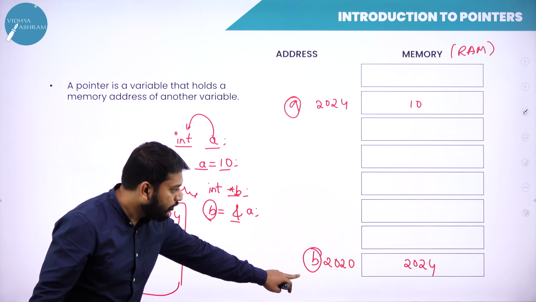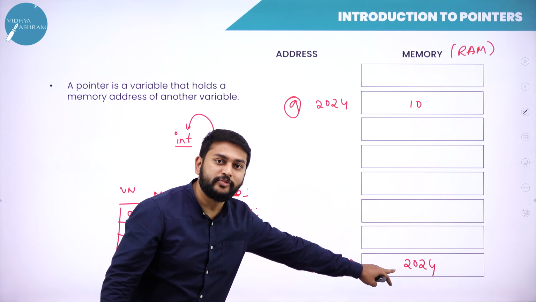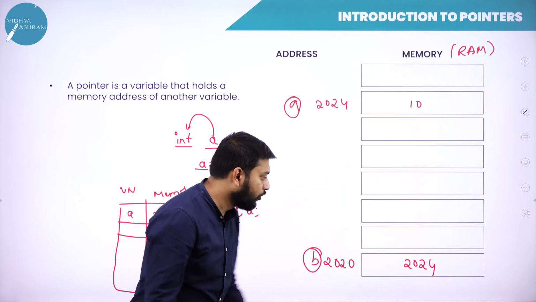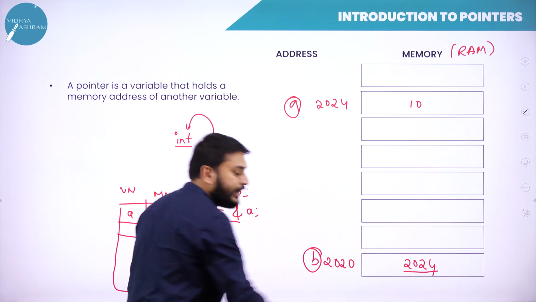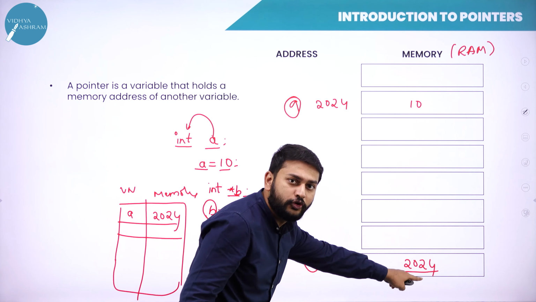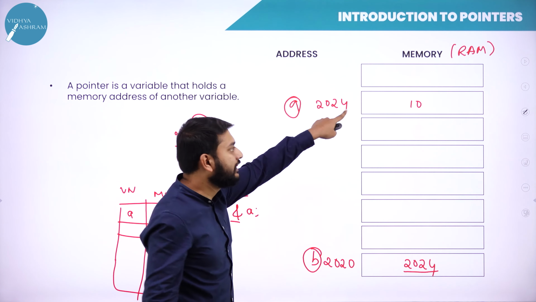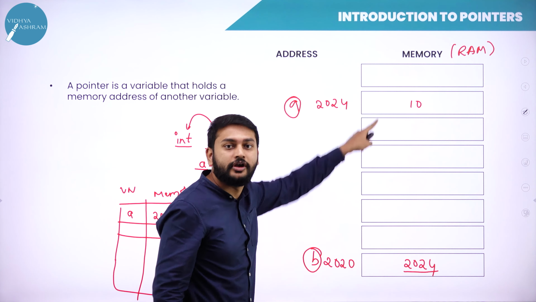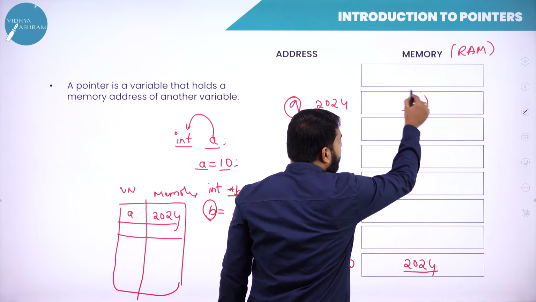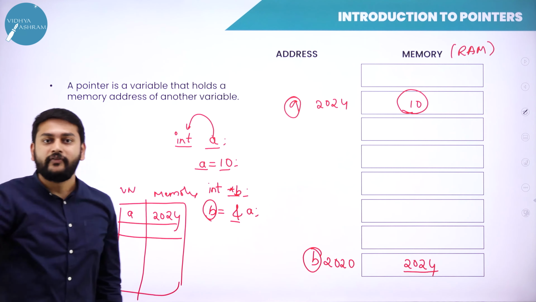So what exactly have I stored in the memory location of B? I have stored the address. What is this address? 2024. If I follow this, where exactly will it take me? It will take me to here. So what do I have here? I have the value of A.